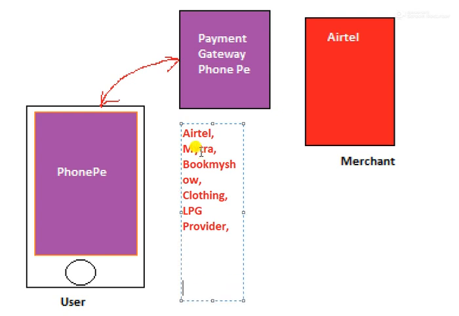I have just mentioned this list of available merchants for understanding purpose. You can consider any example while explaining the same part.